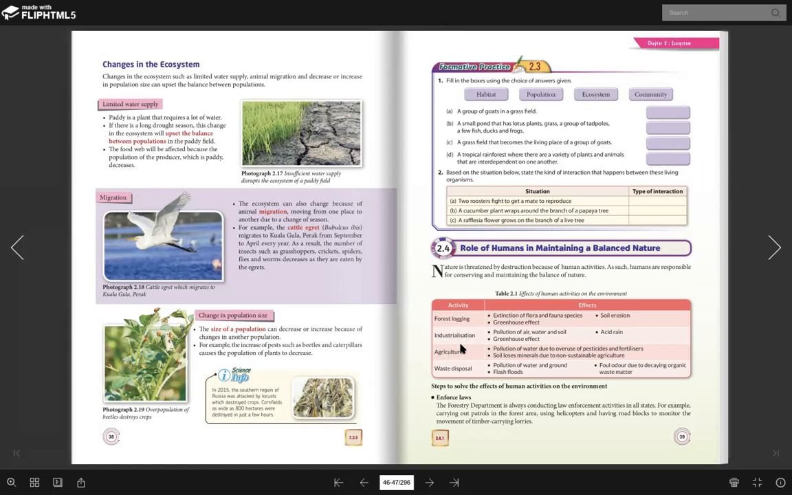Siapa pula main motor ni? Simple. Sorry. Pergilah cepat. Okay, bye. Sorry.